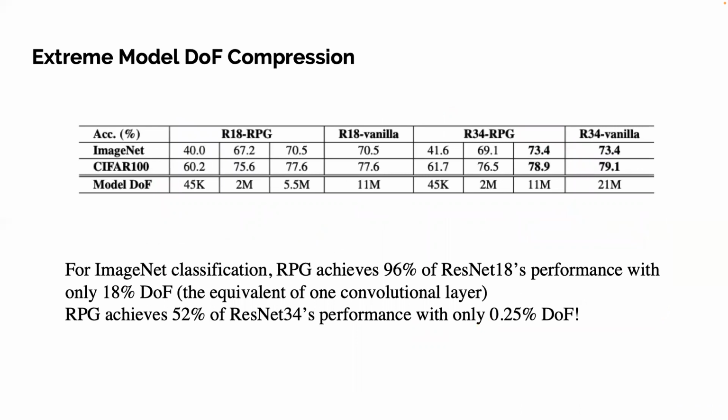For ImageNet classification, RPG achieves 96% of R18 performance with only 18% DOF. RPG also achieves 52% R34 performance with only 0.25% DOF.